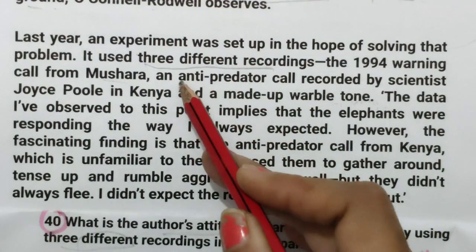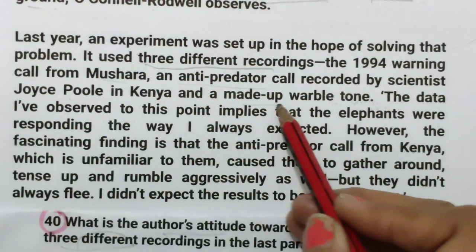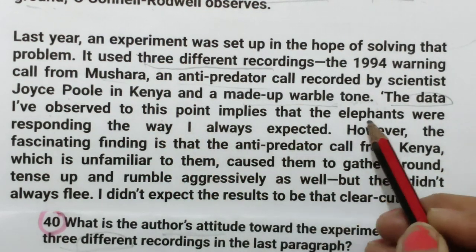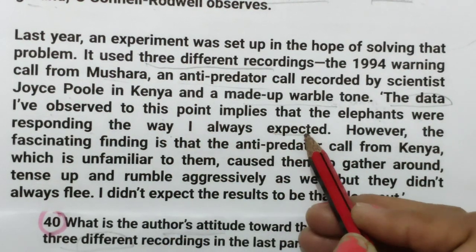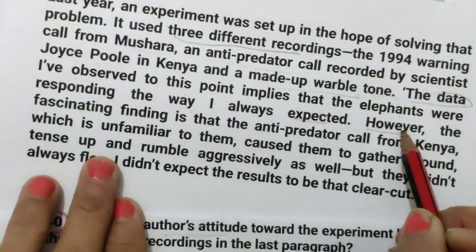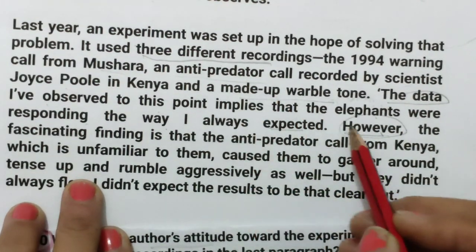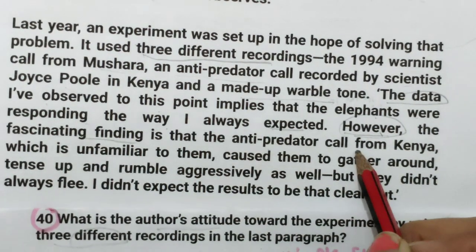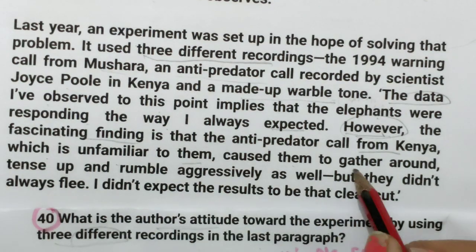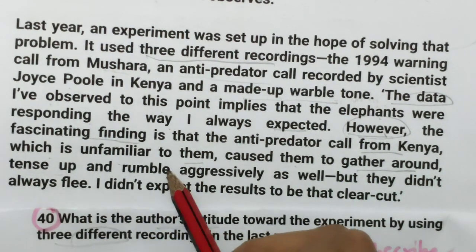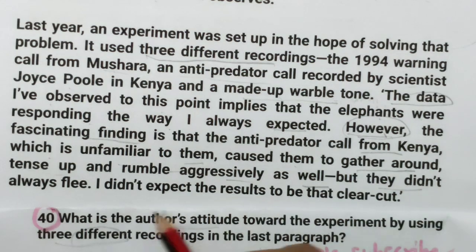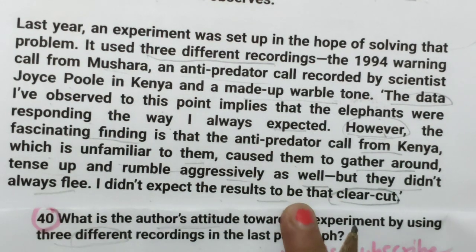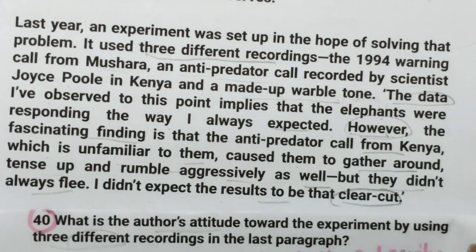A call from this, an anti-predator call recorded by this, and a made-up verbal tone. The data I have observed, the result to this point, implies that elephants were responding the way I always expected. However, some important thing is given. However means whatever he has said, something opposite. The fascinating finding is that the anti-predator call from Kenya, which is unfamiliar to them, caused them to gather around, tense up and rumble aggressively, but they didn't always flee. I didn't expect the result to be that clear cut. It means whatever he was expecting, he got something extra.